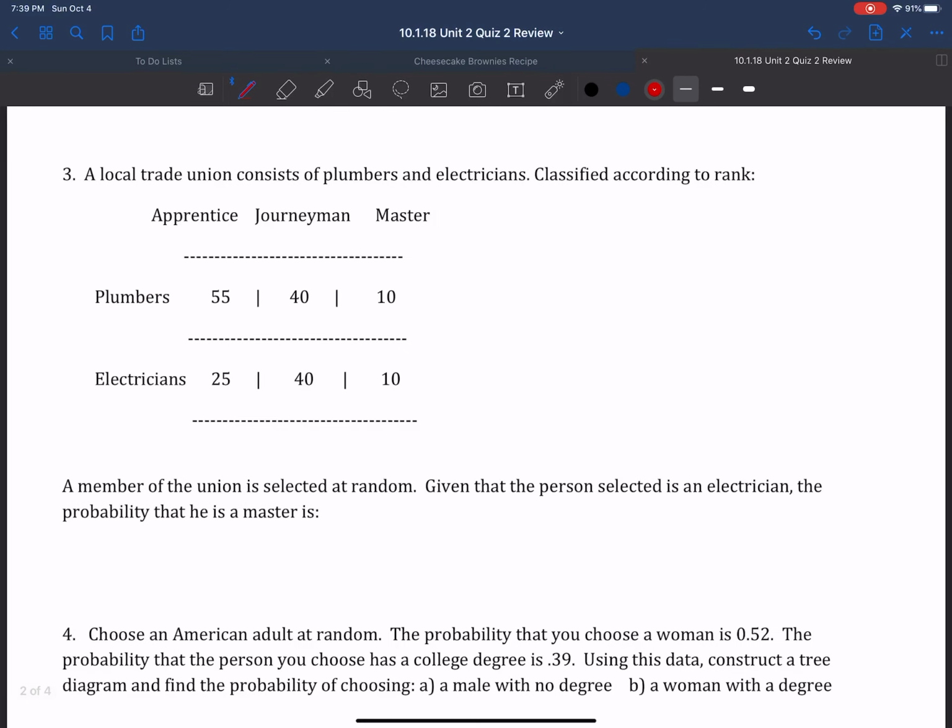Okay, so it says number 3, a local trade union consists of plumbers and electricians classified according to rank. We've got apprentices, journeymen, and masters, and then plumbers and electricians. So before I go anywhere, what I want to do is I want to add up everybody in each column and everybody in each row. So in total, we have 55 plus 25, which gives us a total of 80 apprentices. We have 40 and 40, which gives us another 80 journeymen, and then 10 and 10, which gives us 20 masters. And then if we add up the plumbers, we can see that we have 105 plumbers and 75 total electricians.